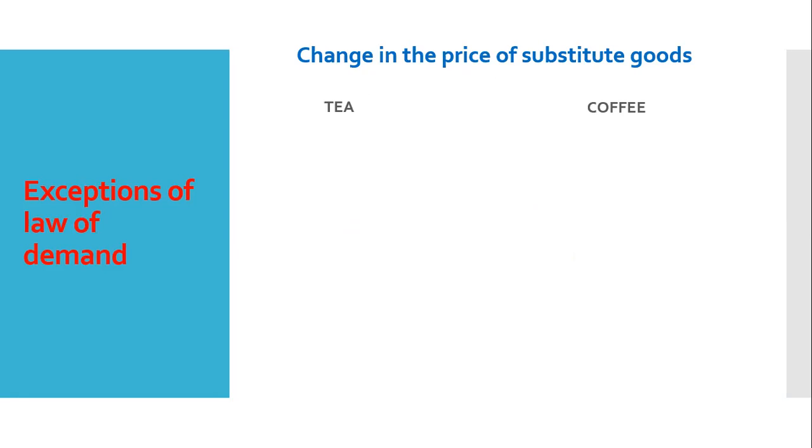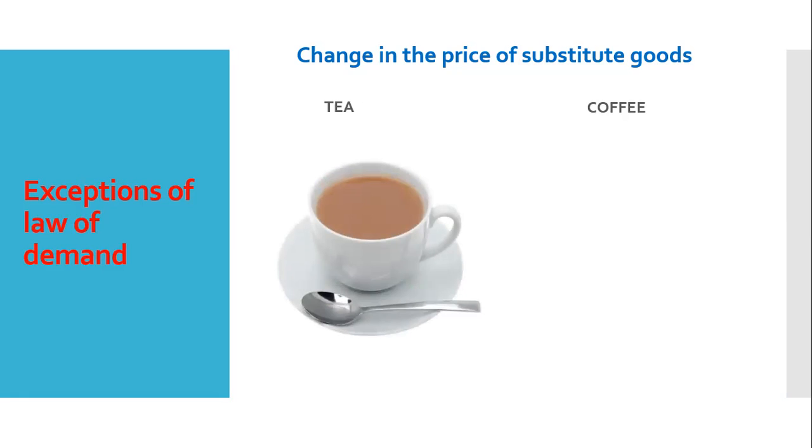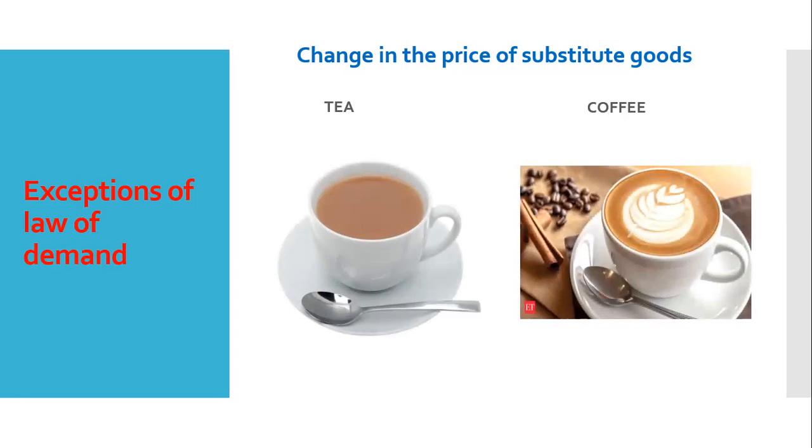Now, change in the price of substitute goods. Suppose there are two substitute goods, tea and coffee. Tea can refresh us, coffee also can refresh us. So in general, what consumers do, if price of any product increases, then they switch to substitute goods to use.